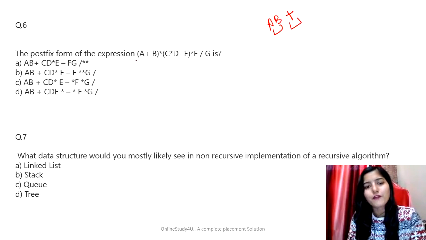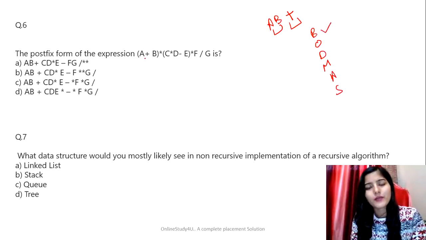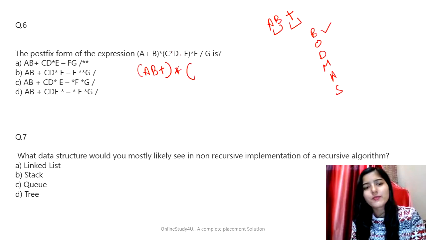So basically we have to solve it following the BODMAS rule, right? So first brackets will be solved. So let's solve the brackets first. a + b. So in postfix we will write it as ab+. So first operands will come and then the operator. Let it be like this. So multiplication has more precedence than subtraction. So we will have cd*, and then if we subtract this cd* by e, we are going to get cd*e-, right? And this I'm writing like this only.